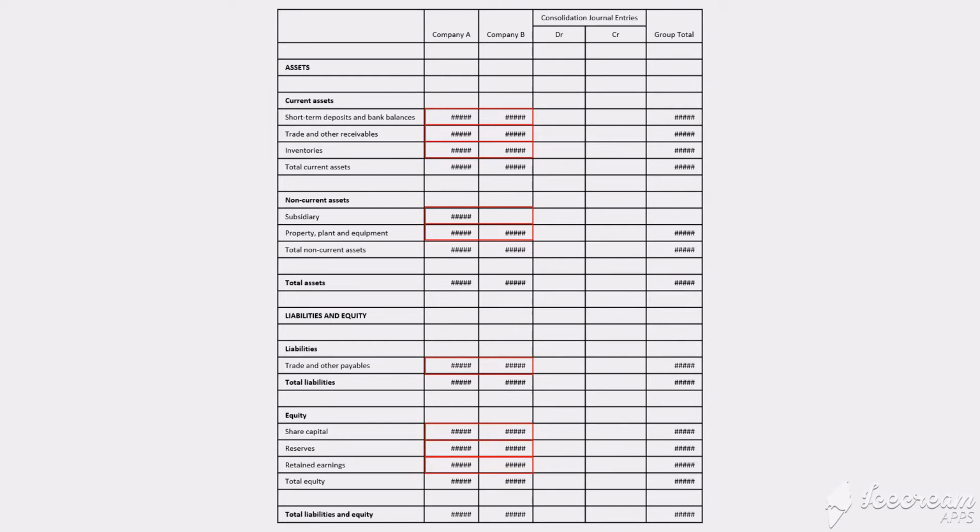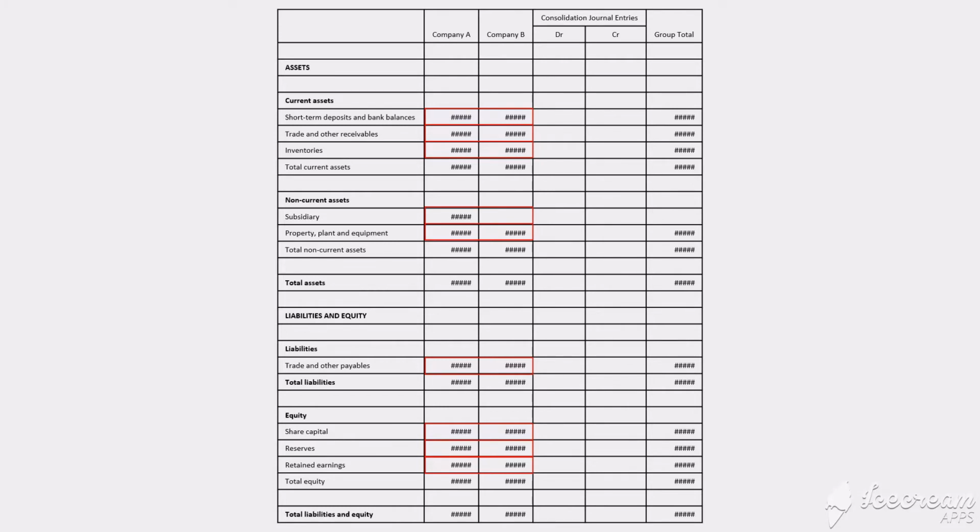For example, let's say the two companies sell to each other and have trade receivables and payable balances in their financial statements. We don't want to include them in the group total since it represents the balances among companies within the group. To eliminate them, the consolidation journal entry is debit trade payables and credit trade receivables to reduce the balances. Not to worry, more details on consolidation journal entries will be covered later on. This is just to give you a rough idea how consolidation works.